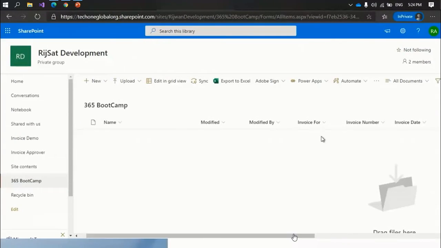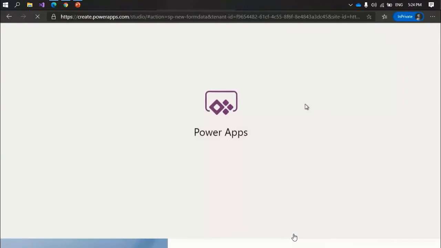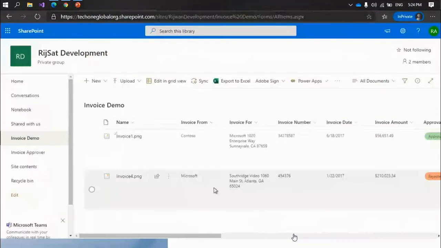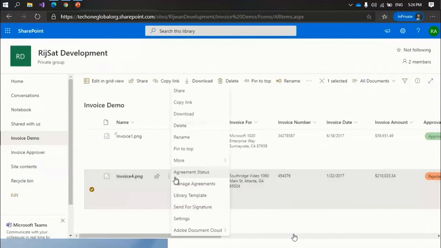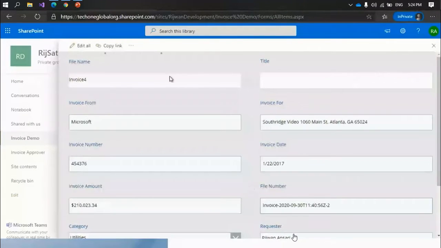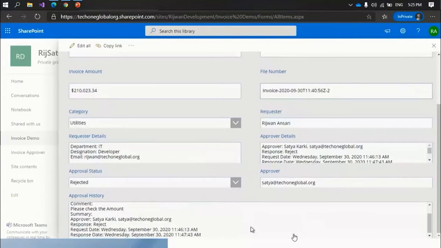This is our document library. From here we can customize this document library using the Power Apps. So I'm going to show how we can do this. Now our Power Apps Studio is opening. This is another document library that we have already developed for today's session, and we have already customized this document library using the Power Apps.